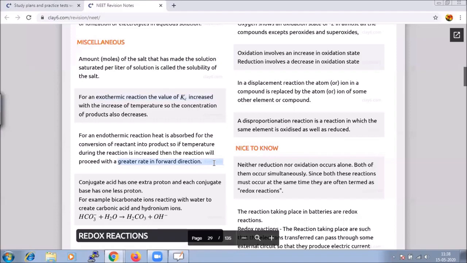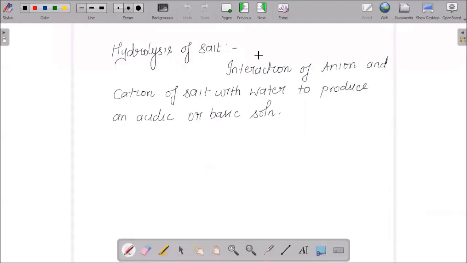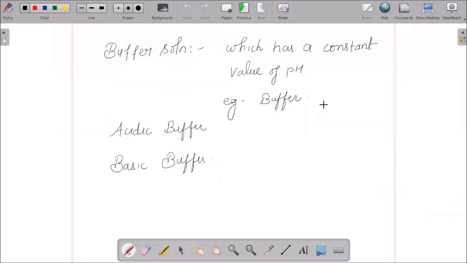So one of the important parts of this chapter is what we call the buffer solution. What we say as a buffer solution is, there are many solutions which have a pH value of 7 or 6 or 5, and accordingly we categorize whether it is an acidic solution or a basic solution.